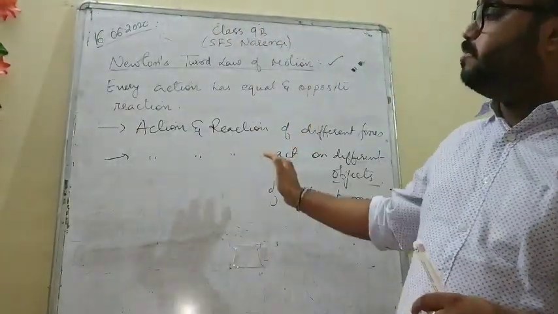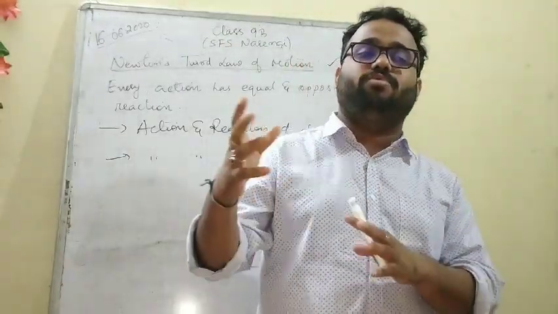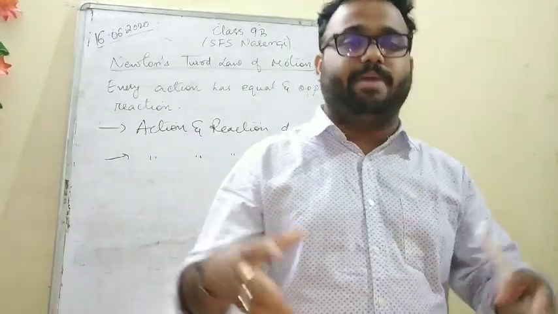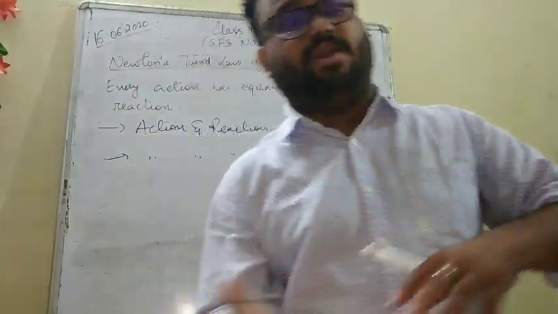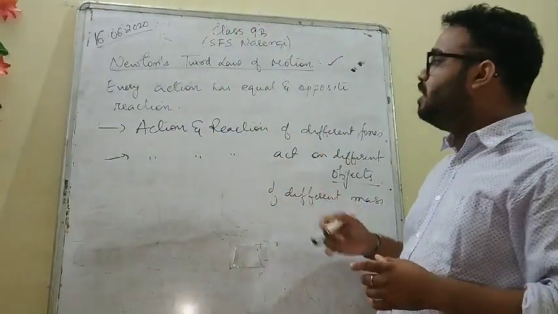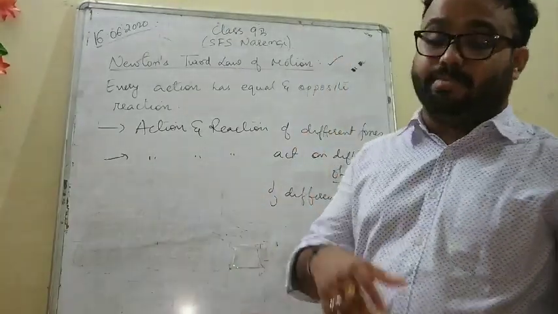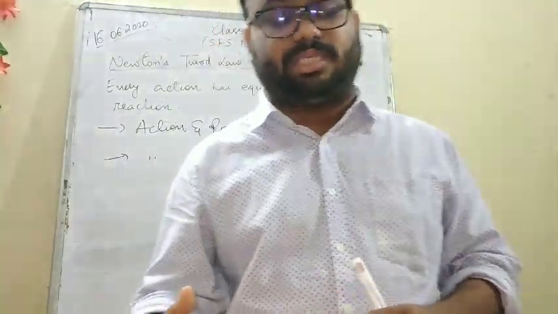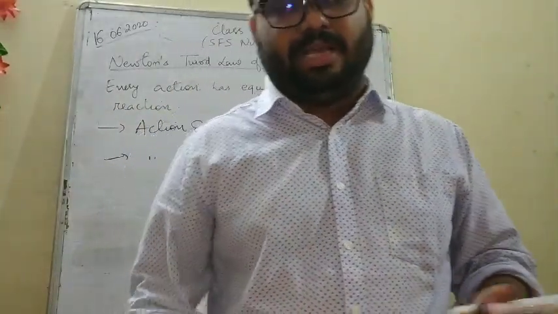So today we'll keep it this much only, we'll keep it simple. From next class we'll start conservation of momentum. How momentum is conserved. Conserved means before collision and after collision, how they are the same. So this is not much big to deal with. I am sending the notes in Google Classroom. You write this part, you write the examples of different types of instances where every action has an equal and opposite reaction.